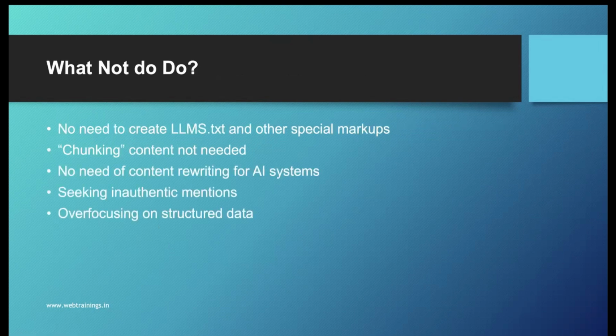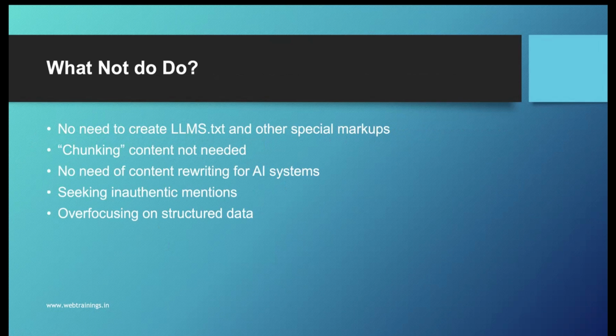And what not to do? They have given guidelines here. No need to create llms.txt and other special markup. Some people were promoting llms.txt, a special type of content for AI engines. Not needed. And chunking content is not needed. Chunking content means breaking up the content so AI can read it very easily. Not required, because AI can understand your entire content, and Google's retrieval systems can actually understand what you are writing. And no need for content rewriting for AI systems.